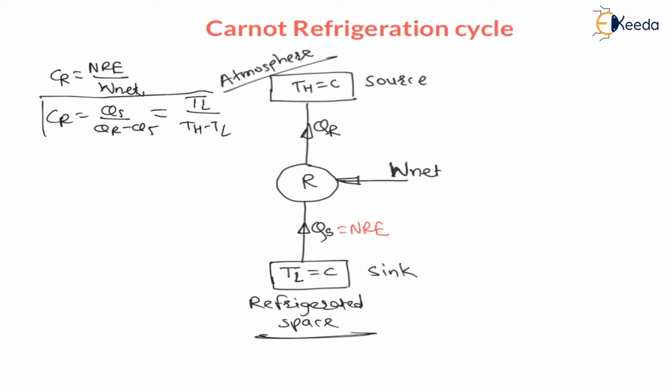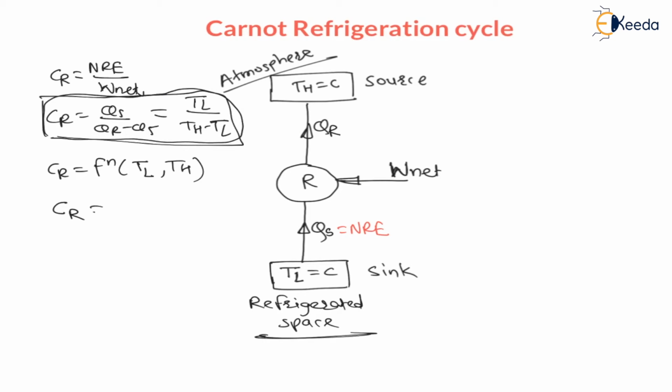We have just seen this, right? Now, my dear students, can I say that the COP of the refrigerator is a function of only the temperature limits, that is, of the lower temperature and higher temperature only? From this formula, we can say the COP of the Carnot refrigerator is a function of only the lower and higher temperatures. To change this COP, we have to change the temperature limits. Therefore, COP of the refrigerator is equal to TL divided by TH minus TL. To change it, we have two options: first, changing the lower temperature, and second, changing the higher temperature.